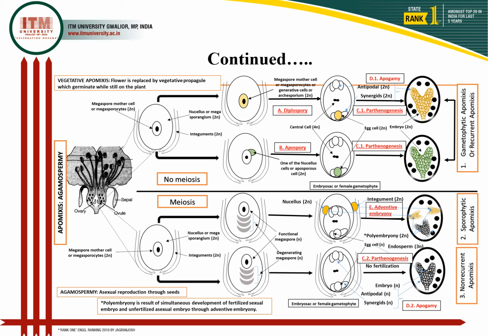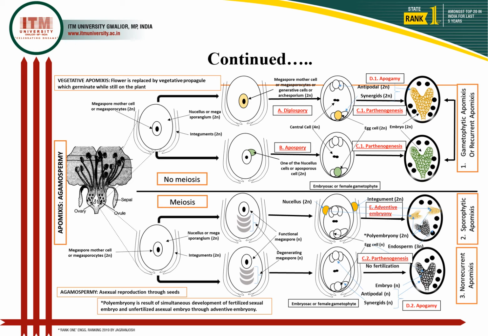Polyembryony can be defined as the result of simultaneous development of a fertilized sexual embryo and an unfertilized asexual embryo through adventitive embryony. And since adventitive embryony is the result of development of an embryo without formation of an embryo sac, directly from sporophytic cells, it is called sporophytic apomixis.